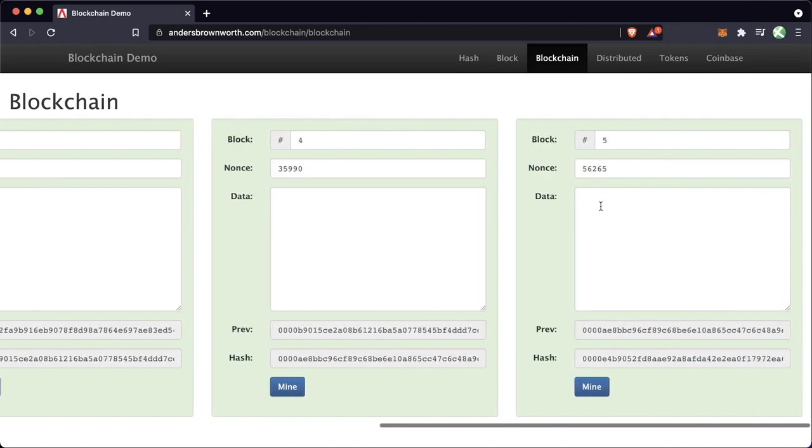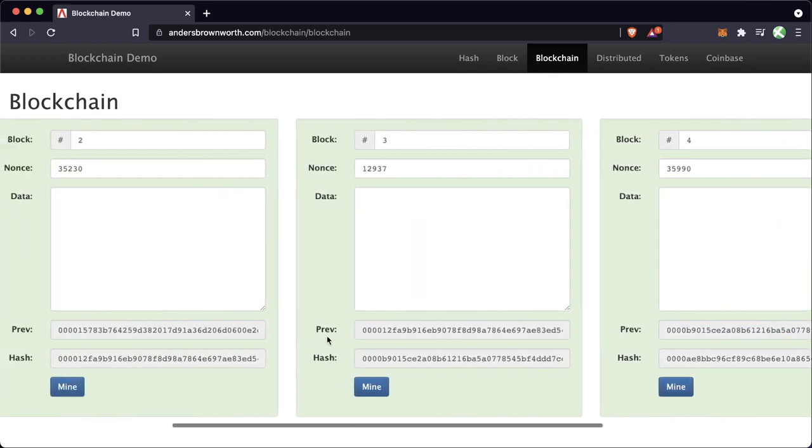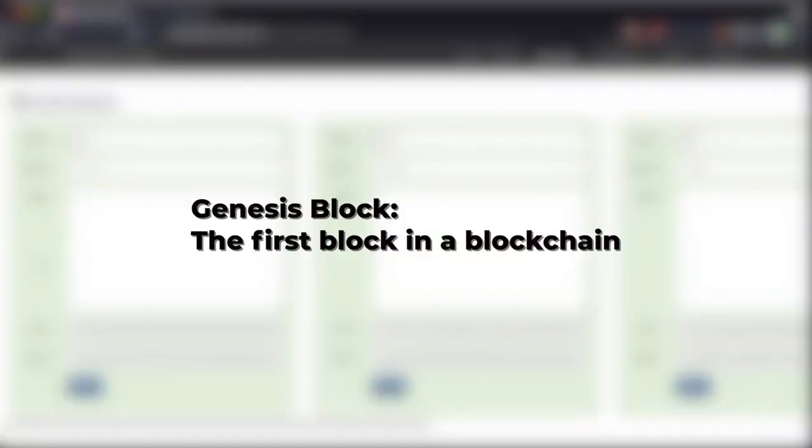For example, if we go to the last block in this blockchain, it says previous is 00AE8. If we look at the hash of block number 4, it's 0000AE8. Then we look at its previous, it's 40B9, and so on, all the way back to our first block, which has a previous of all zeros. The block with the previous of all zeros is known as the Genesis block. You've probably heard that before. It's the first block in the blockchain, where the previous hash points to a hash that doesn't actually exist.